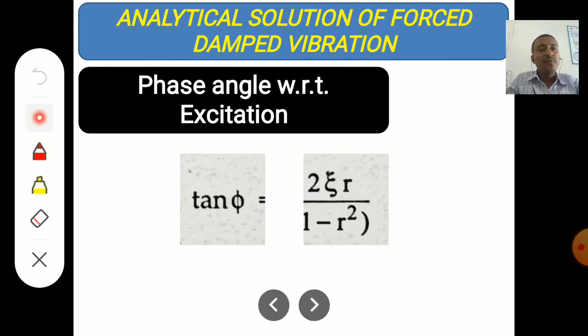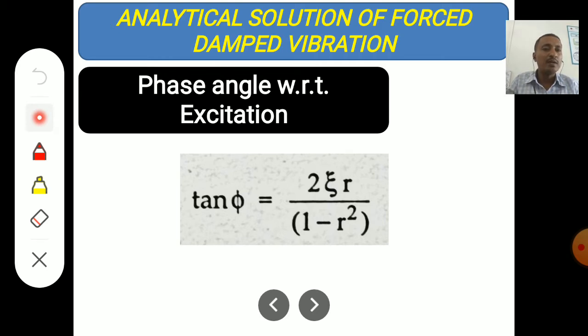So next is phase angle with respect to excitation. The phase angle relates to other parameters like frequency ratio and damping ratio. It is given by tan phi is equal to 2 zeta r by 1 minus r square. Here zeta means damping ratio, which is equal to c by cc, that is damping factor divided by critical damping factor. Next, r means frequency ratio, which we have seen in the previous slide.